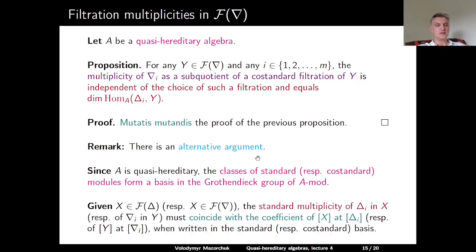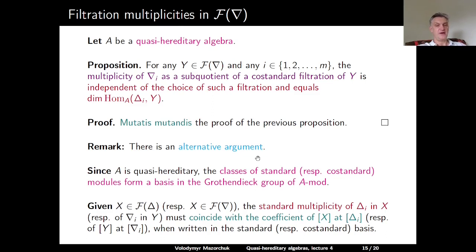Now, given a module X with standard filtration, the multiplicity of delta I in X must coincide with the coefficient of the class of X in the Grothendieck group when written in the basis consisting of the classes of standard modules.